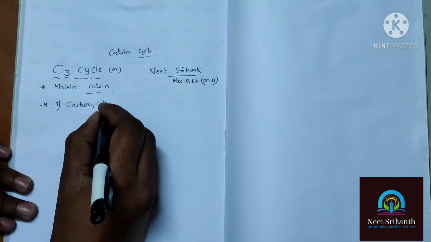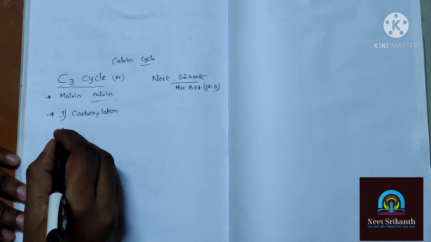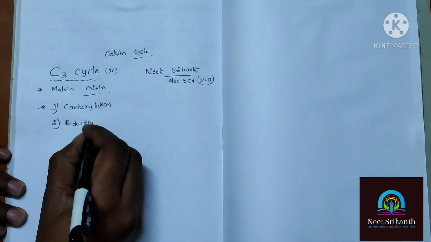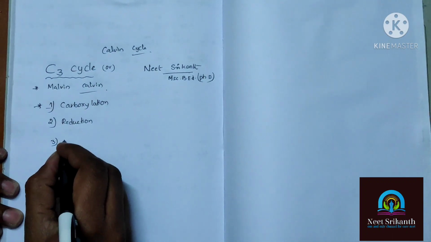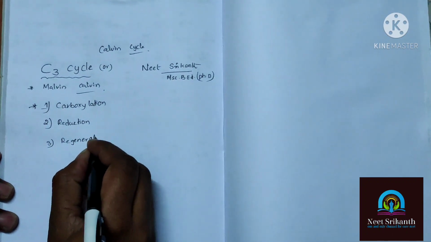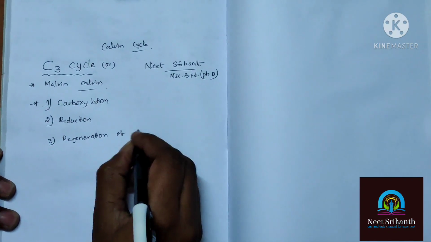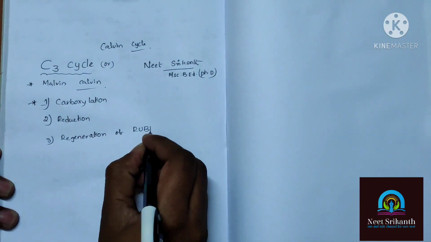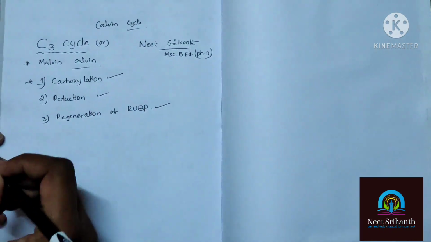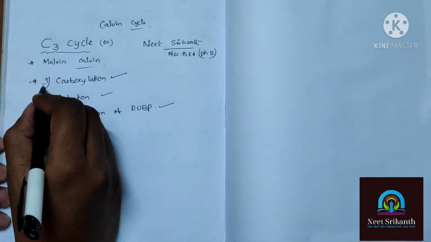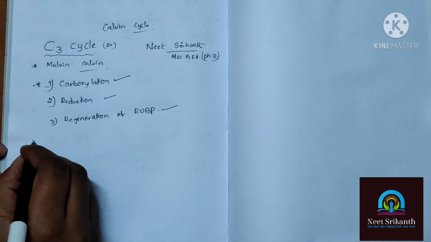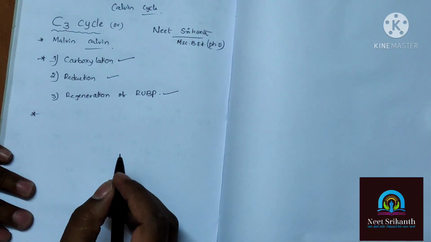carboxylation, second one reduction, and third one is regeneration of RUBP. So carboxylation, reduction, regeneration of RUBP. Already we discussed carboxylation and reduction in part 1. Then what is the meaning of carboxylation?